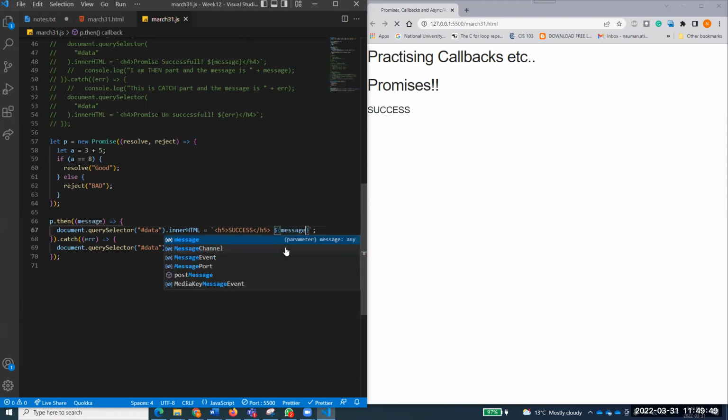You say message, right? Because these are backticks, and backticks are so powerful. You can say error. So if you do that, with something wrong, you will see that it's failed, bad. And why is it coming on a new line? Because this was H5, and H5 is a block level element.